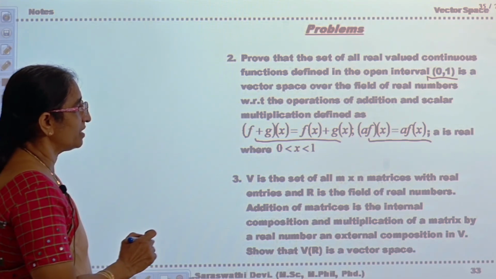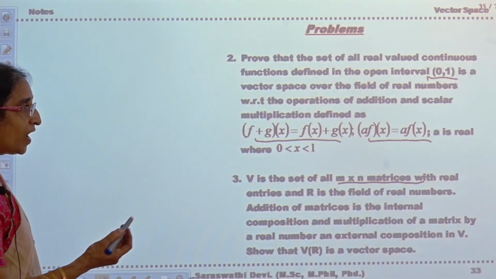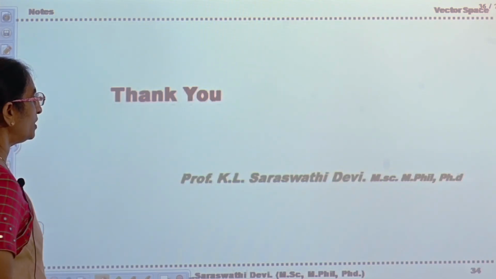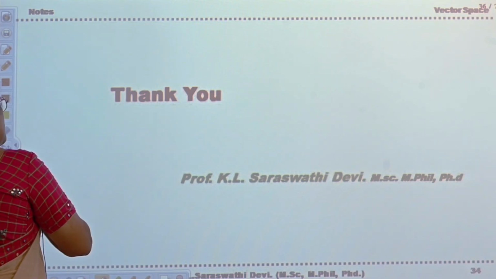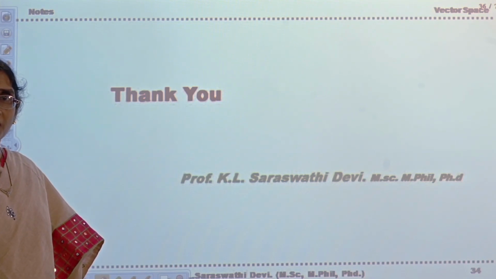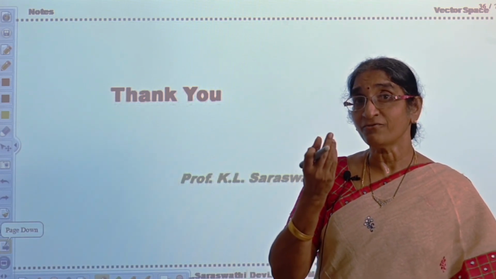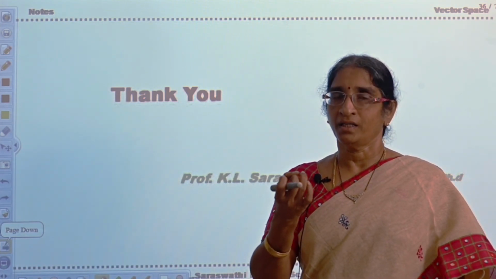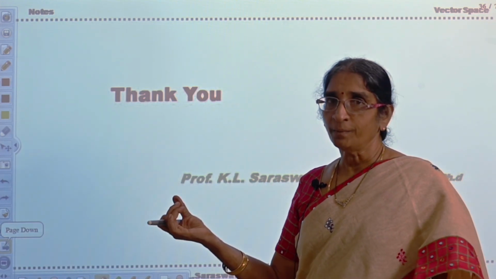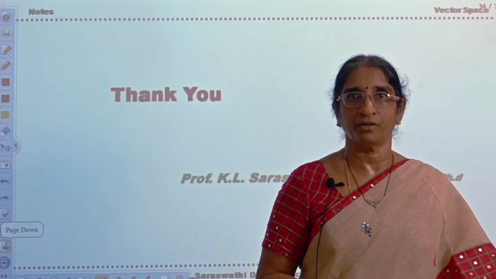The other problem is that the set of all m by n matrices with real entries, where R is the field of real numbers, will form a vector space with respect to the vector addition and scalar multiplication of matrix notation. Here you have seen a function as a vector in one problem, an ordered n-tuple as a vector in another problem, and here the matrix is a vector. These three problems you can try on your own. Thank you.